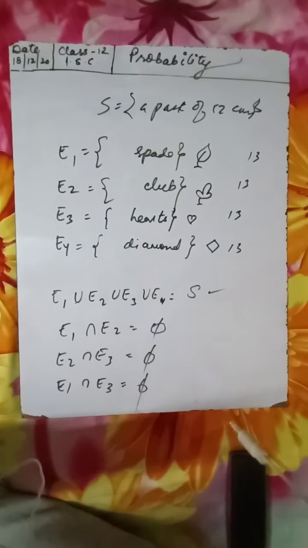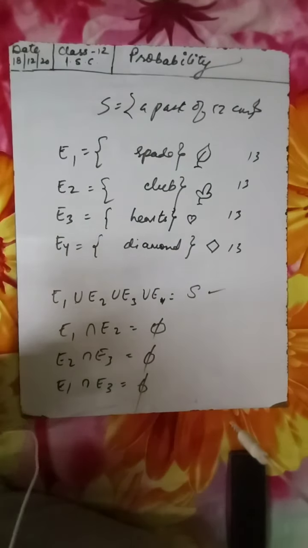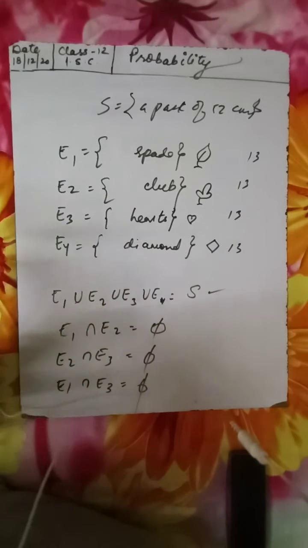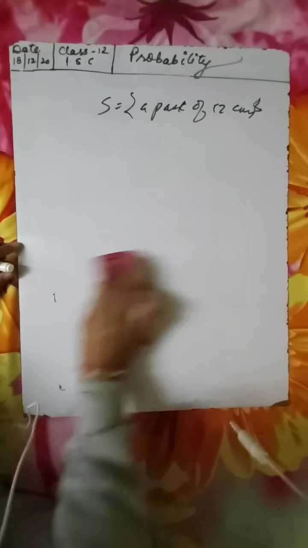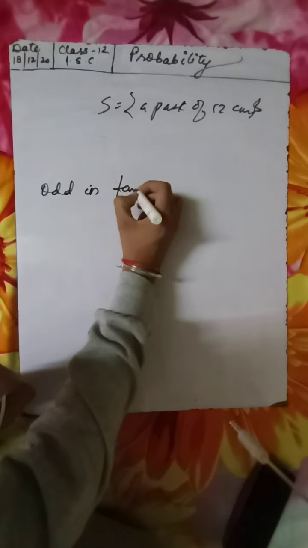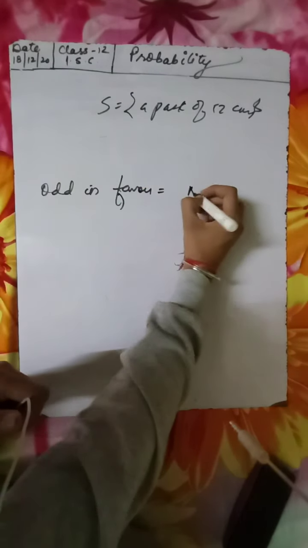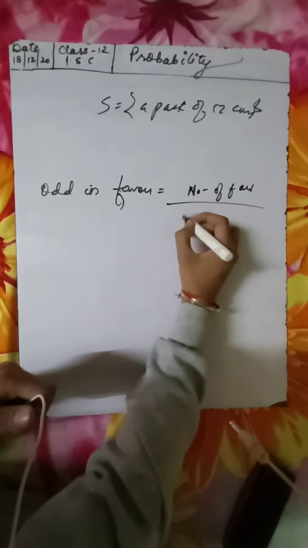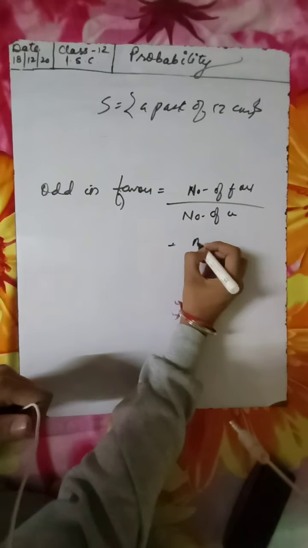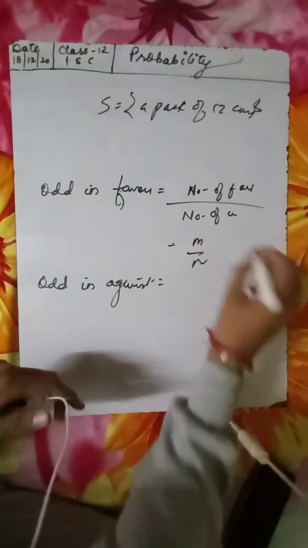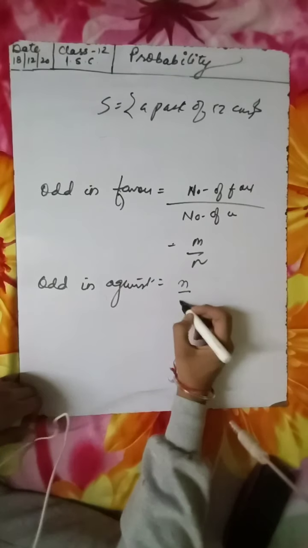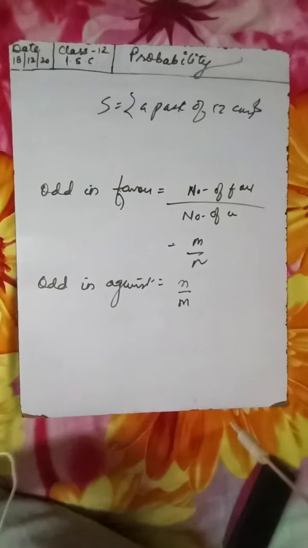Let E be an event and there may be M outcomes favorable to event E and N outcomes unfavorable to E. Then odds in favor: number of favorable outcomes upon number of unfavorable outcomes, means M by N. And odds against: number of unfavorable upon number of favorable, which is nothing but N upon M. So please remember this.